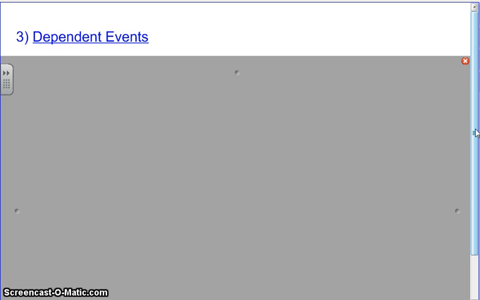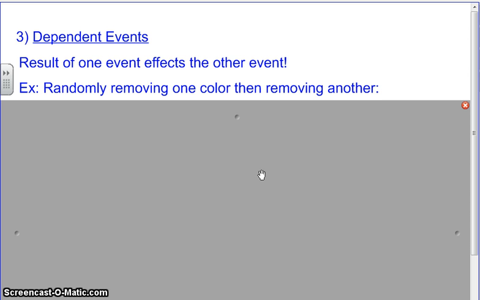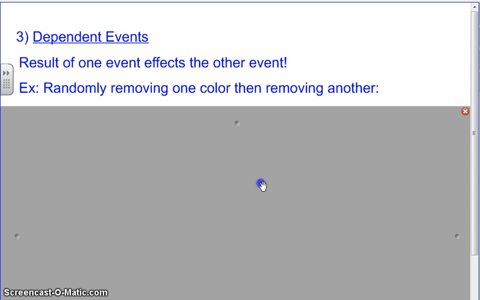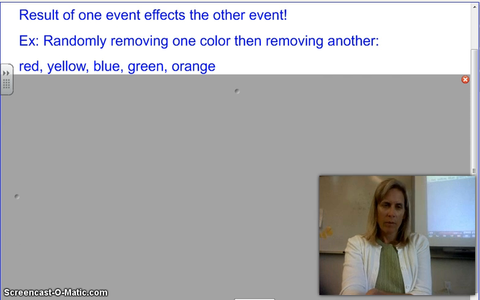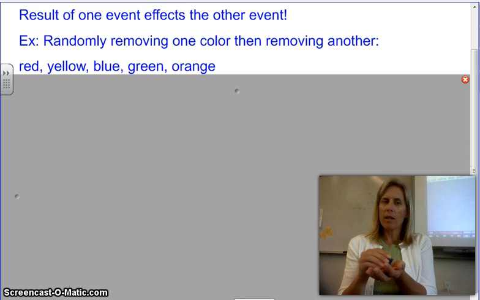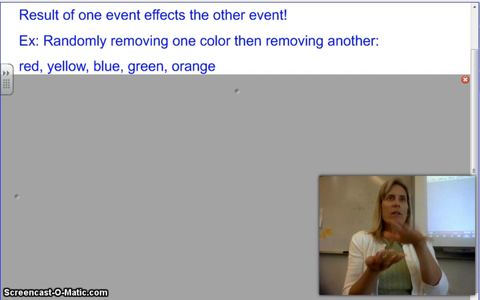Okay, and finally, dependent events, the last topic for compound events. Well, the word dependent means something is affecting something else, right? The result of one affects the result of the other. Okay, so the question here is, what would the probability be of randomly removing one color then removing another? Let's say you have these: red, yellow, blue, green, and orange. I have the colors that are mentioned here from our pattern blocks. So how many colors do I have in all?